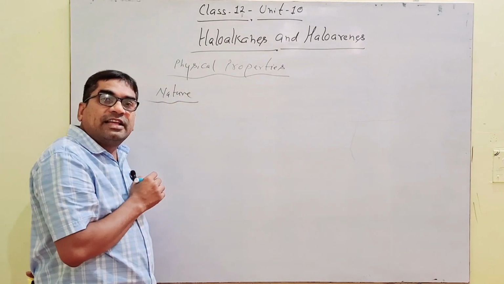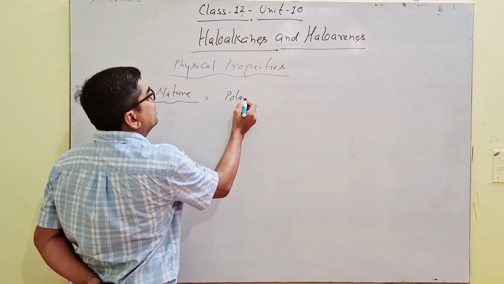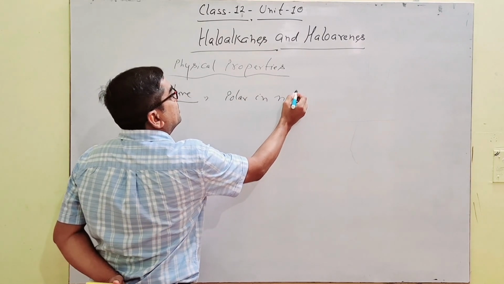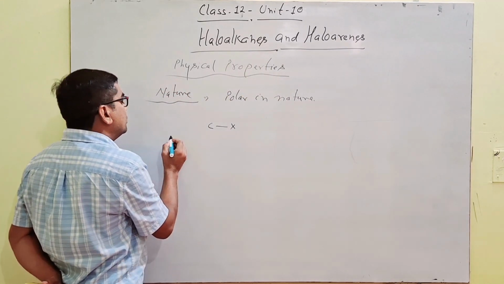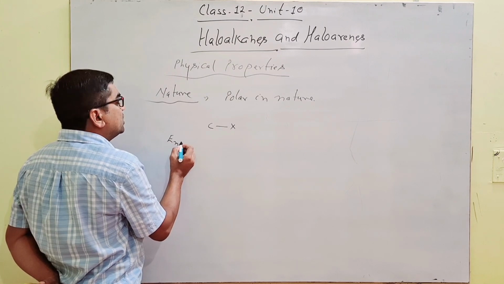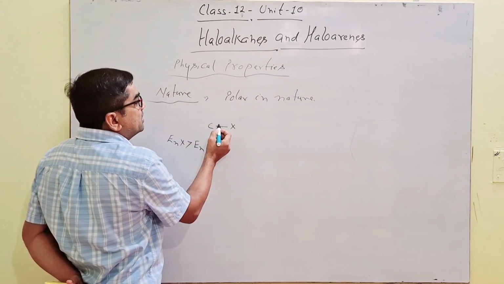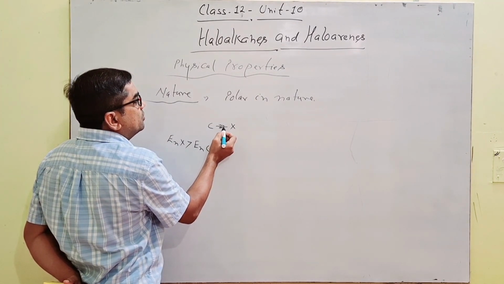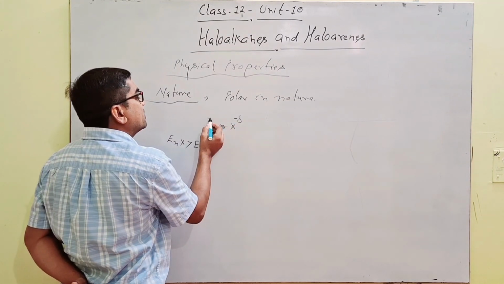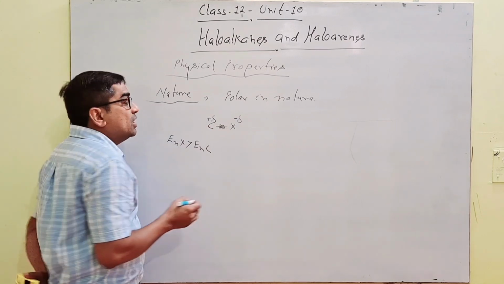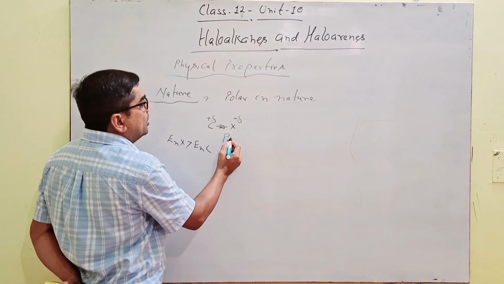What about the nature of alkyl halides? These are polar in nature. ये polar होते हैं. What does polar mean? The C-X bond is polar due to the greater electronegativity of halogen than that of carbon. The electron cloud is partially shifted towards halogen, due to which halogen has a partial negative charge while carbon has a partial positive charge. So polarity is introduced. So this covalent bond of C-X is polar in nature.